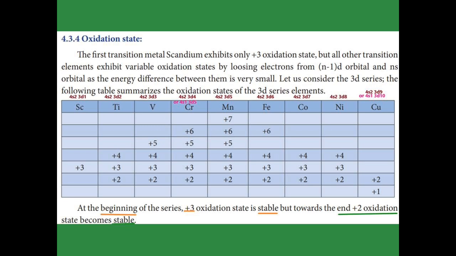In between that, take titanium. See the titanium electronic configuration 4s2 3d2. If it loses 4 electrons, it gains the oxidation number plus 4. If only the 4s electrons are lost, meaning only 2 electrons are lost, it gains the oxidation number plus 2. For another one, if it loses the 4s2 electrons and 1 electron from the 3d orbital, it gains the oxidation number plus 3. The same way for the rest of the elements.